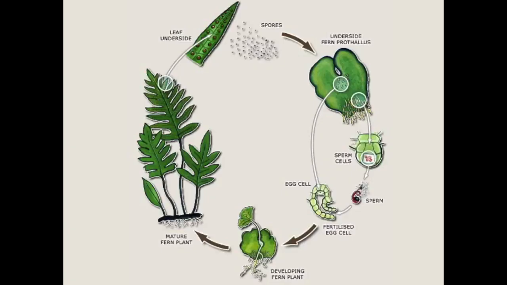Here's another picture of the sexual and asexual reproduction of the fern. If we start with the adult, you can see the little sori, the little spores coming from the frond, and then forms the prothallus. There's the word prothallus for you. Please write that down. Please be aware of that. That heart-shaped prothallus has the male and female parts, and that's the sexual reproduction occurring. And then that process happens again.